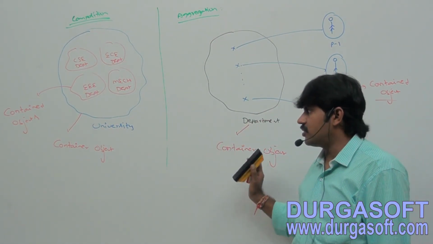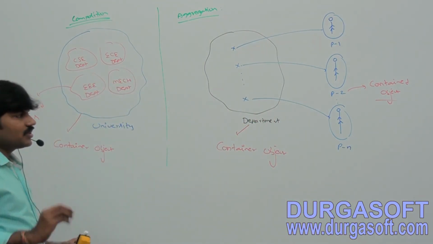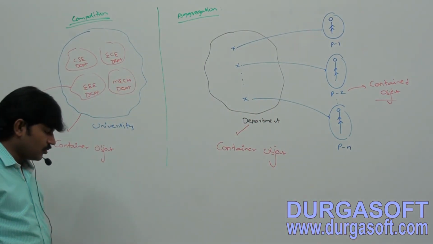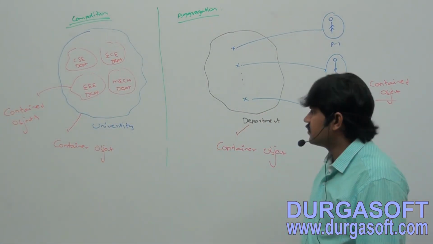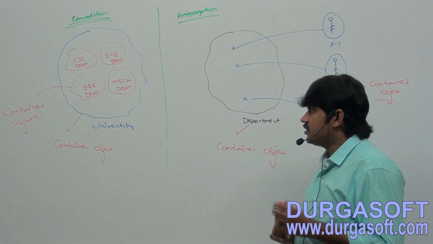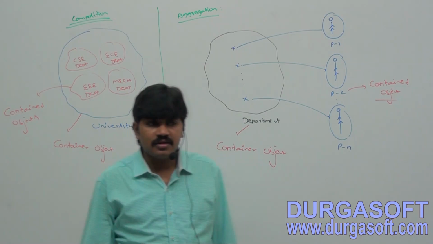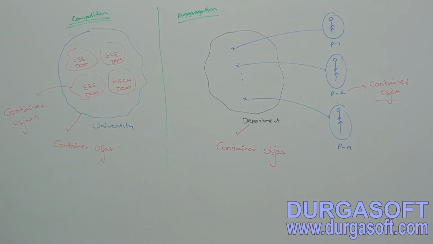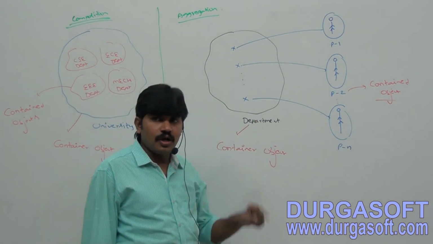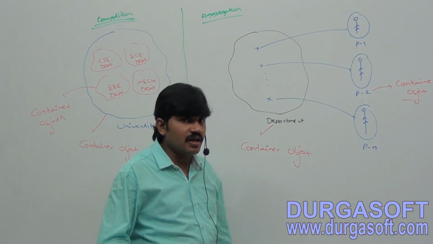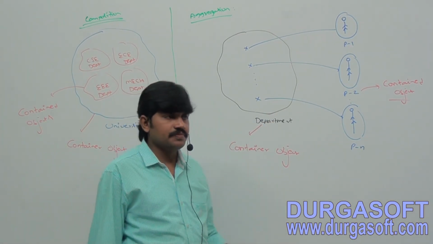So now the terminology is very clear for you. Container object and contained objects, right? Now take a note. Just observe, in composition, are objects strongly associated or weakly associated? Strongly associated. In aggregation, are objects strongly associated or weakly associated? Weakly associated, right?